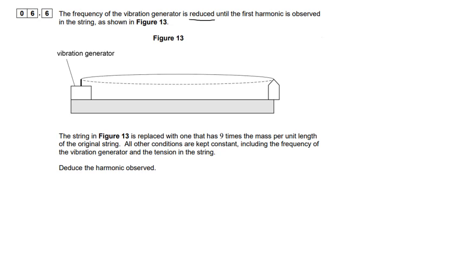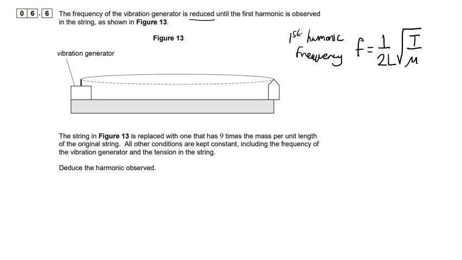Well, we know the fundamental frequency of the first harmonic can be calculated using this equation: 1 over twice the length times the square root of the tension in the string divided by the mass per unit length.